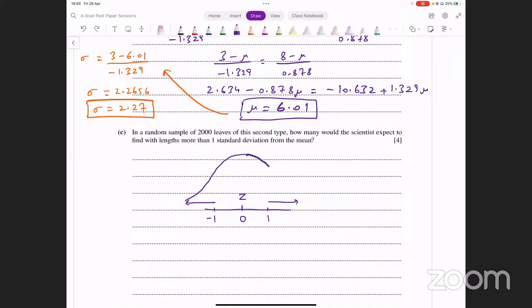Okay, something like this, right? In the middle, you have 0. What you want is the region to the right of one standard deviation away, more than one standard deviation from the mean. So mean 0 होता है, right side पे या तो आपको ये वाला region चाहिए, या फिर आपको left side पे ये वाला region चाहिए. That's what you're looking for. इन दोनों में से कोई एक आपको कैलकुलेट करना, इनफैक्ट दोनों कैलकुलेट करने हैं, दोनों को ऐड करना.